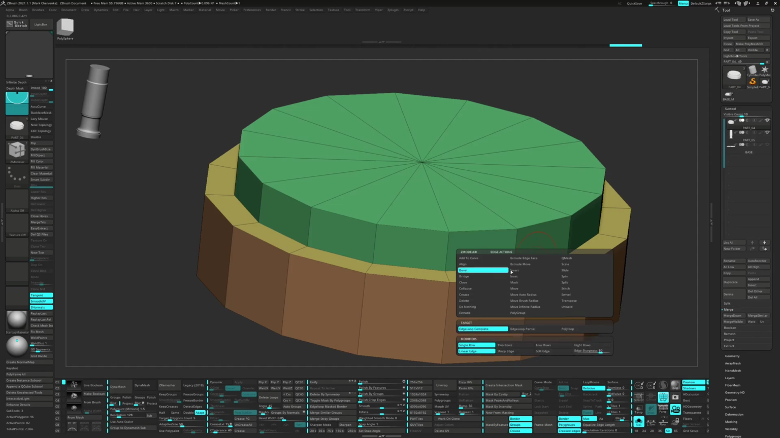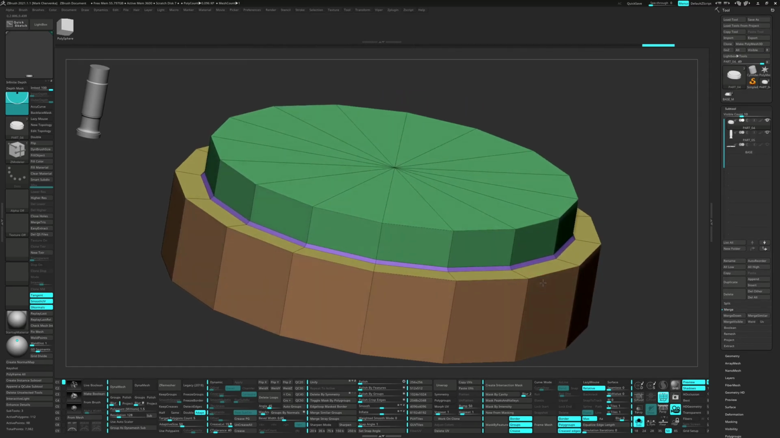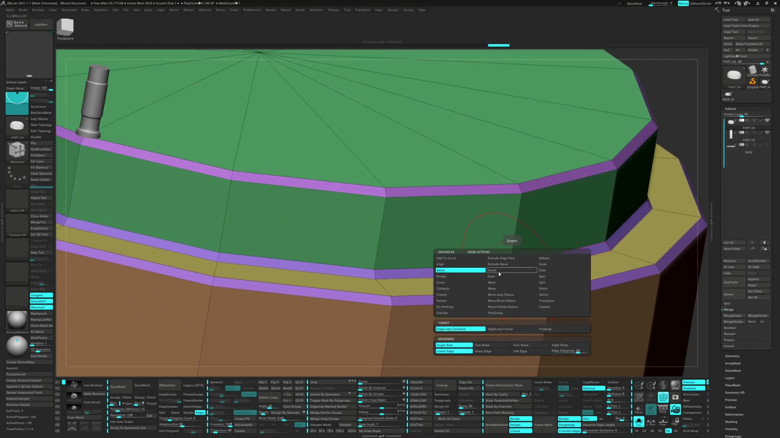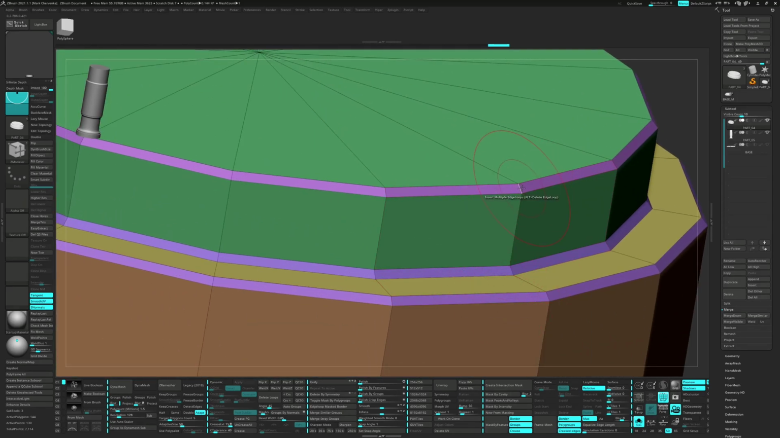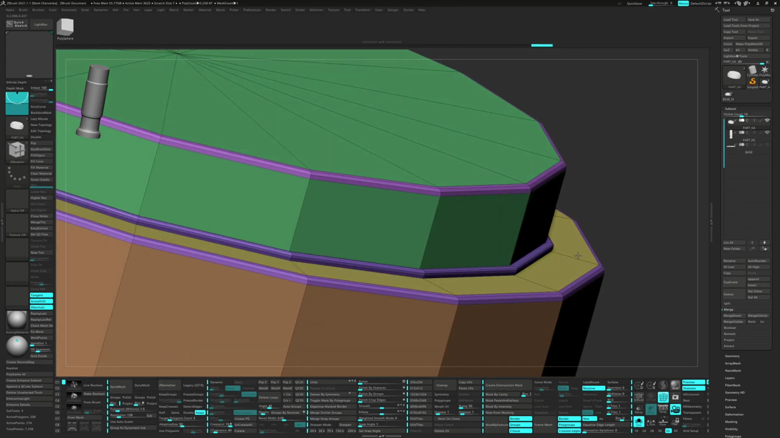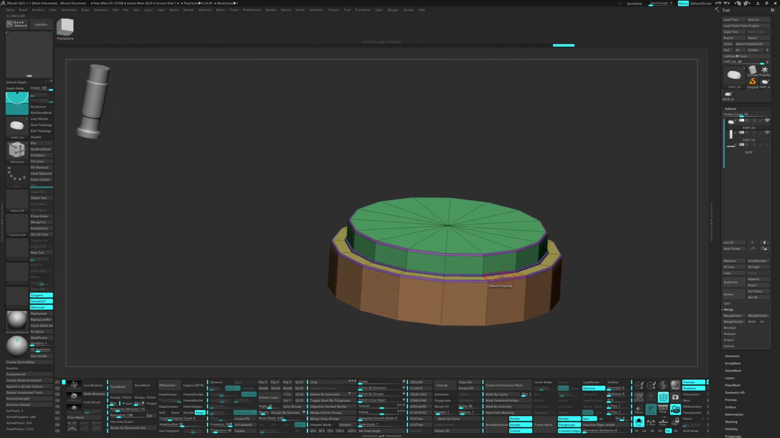Bevel the edge loops and single-click the next 2 edge loops to repeat the last operation. Set the Z-Modeler action to insert with the target of multiple edge loops and the modifiers to interactive elevation. Have a little bit more elevation in the middle bevel. The goal is to make the middle have a small bead run around it.